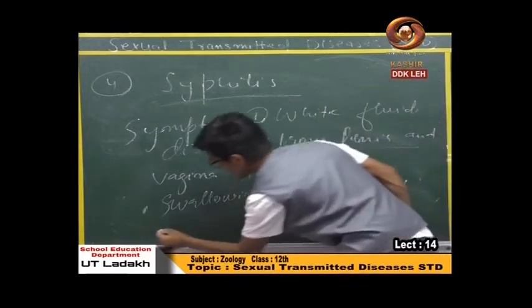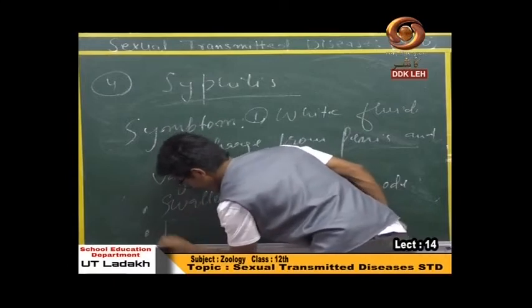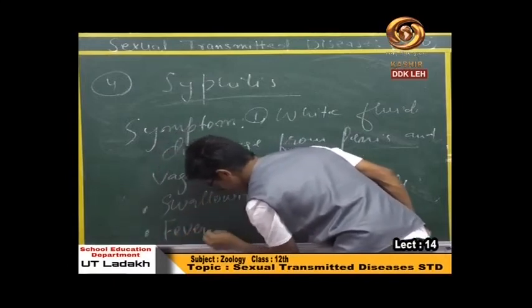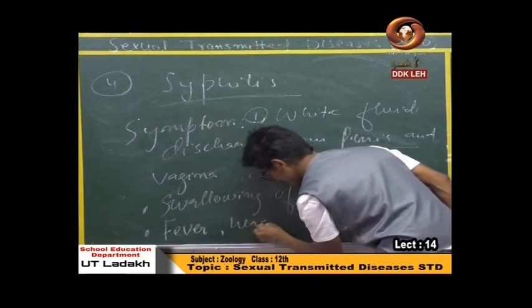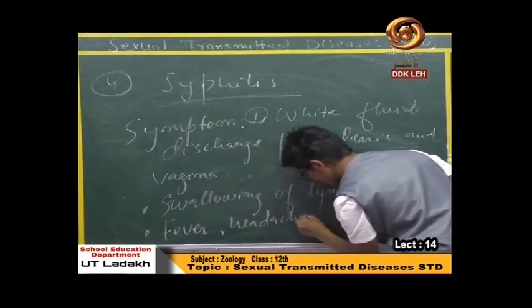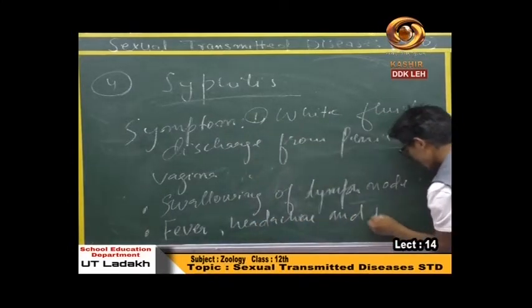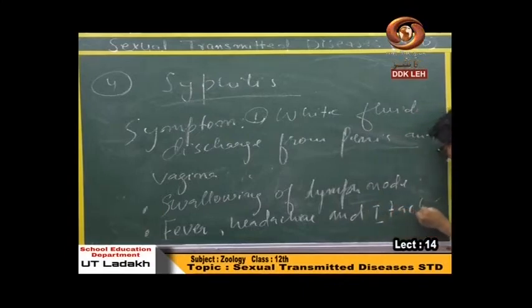Third symptom of this disease is fever, headache, and itching at the genitalia site.